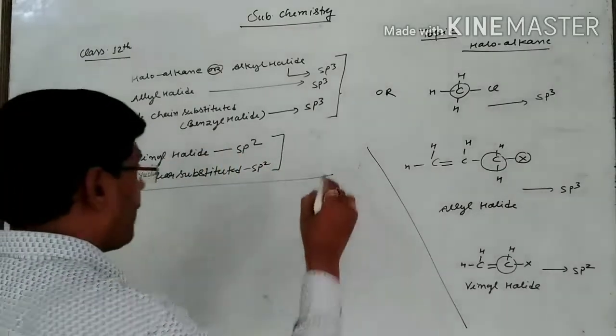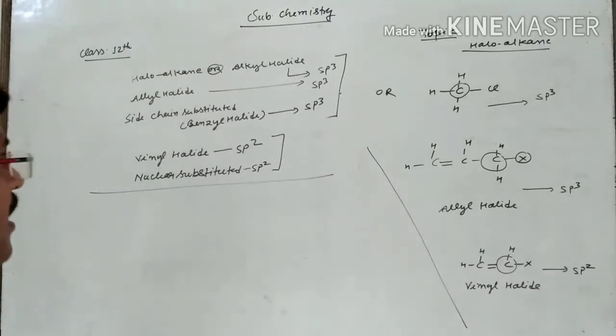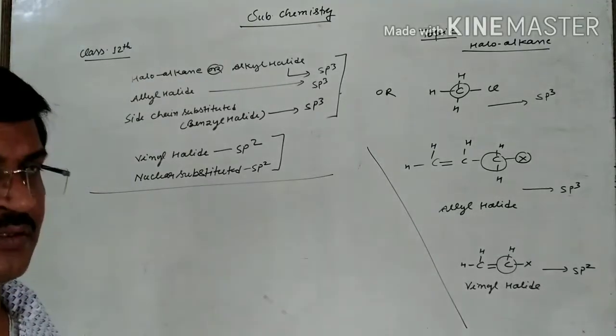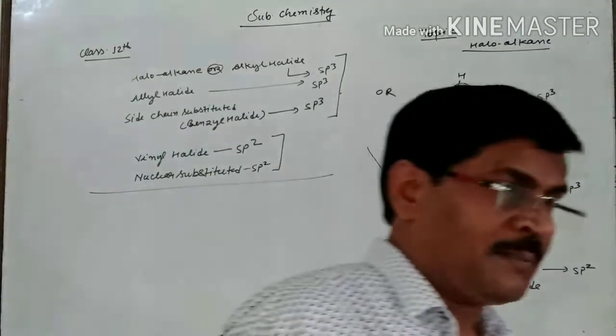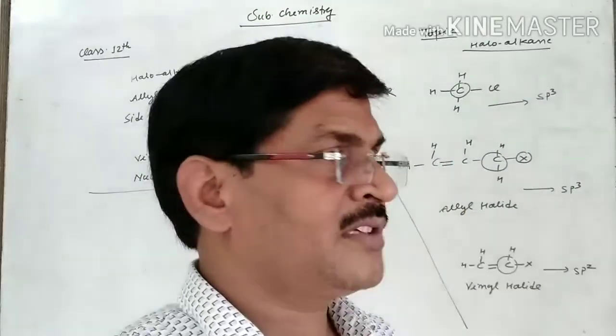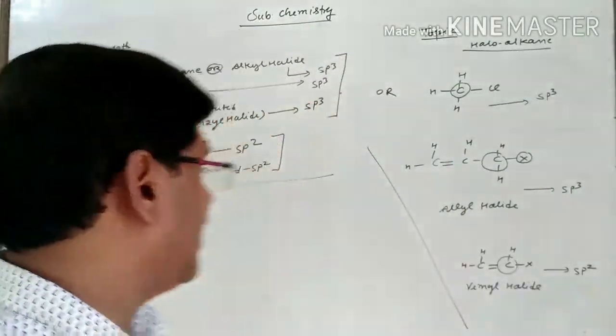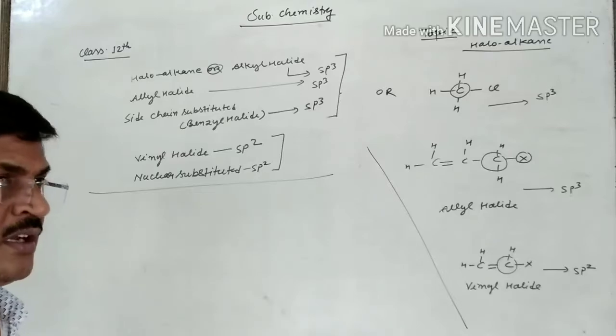So I am writing here 2 types: some of the compounds have sp3 type of hybridization and some of the compounds have sp2 type of hybridization.